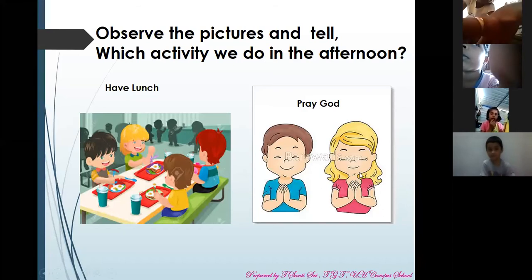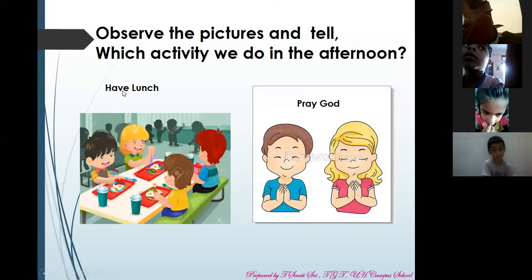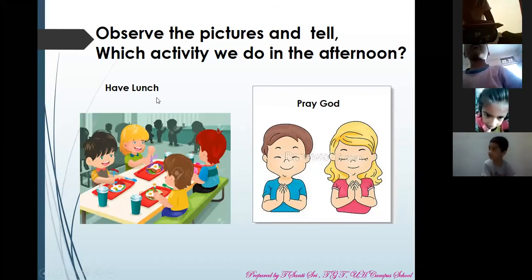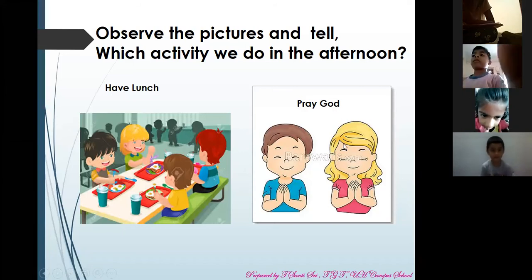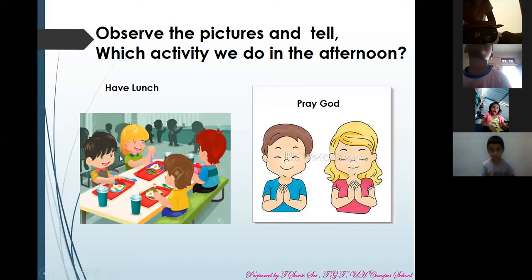Read the activities first. Have lunch, pray God. In these two activities, which activity you do in afternoon? Having lunch. Very good.